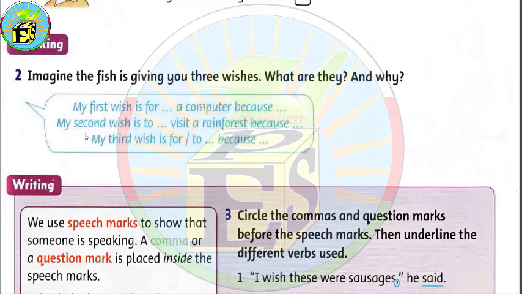So it's gonna be the same as this order. My first wish is for, and write your wish. And here you have a computer. Why is that? Because I want to play or to have more video games on it, for example. My second wish is to, and then you have space to write your wish. And here you have examples for the 3 wishes. So what you can really do for this activity is just to bring your notebooks and write your 3 wishes with the reason why you want these wishes.